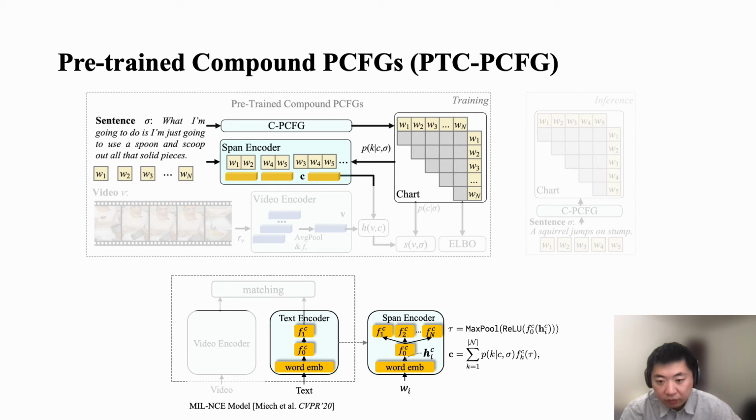In more detail, we first encode each word with a word embedding, and then feed the word embedding to the ReLU, max pooling, and each label-specific output layer. The span representation C is the sum of all label-specific span representations weighted by the probabilities we predicted here.